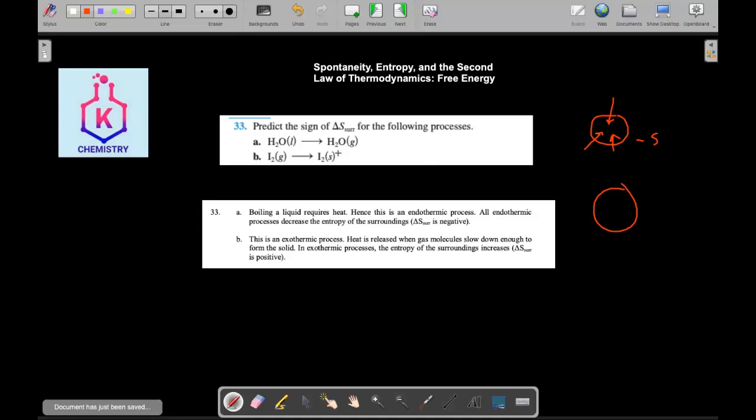This is an exothermic process. It releases heat to the surroundings. So as the temperature of the surroundings increases, its entropy is going to increase also. Whenever you increase the temperature, the entropy increases, and whenever you decrease the temperature, the entropy decreases.